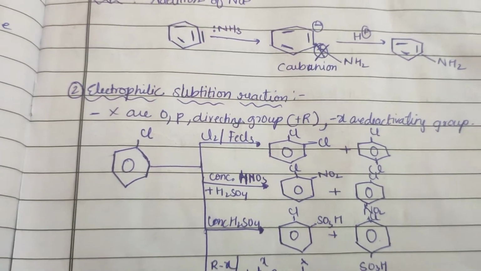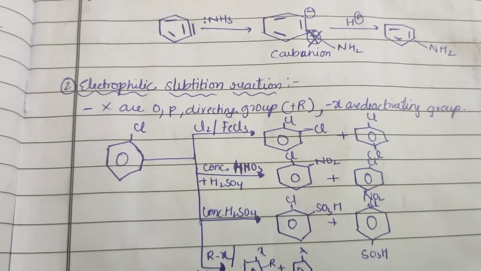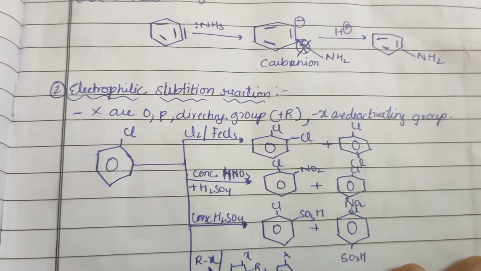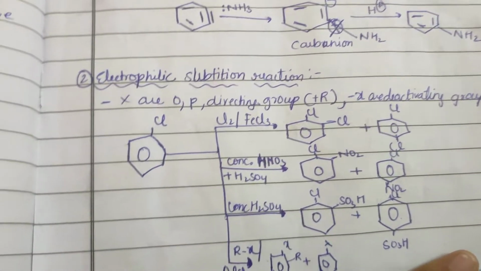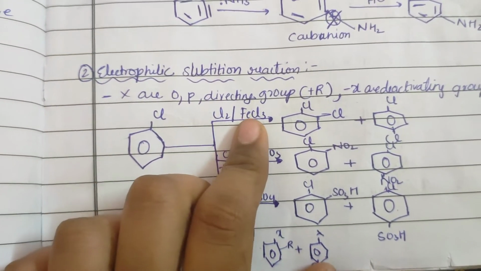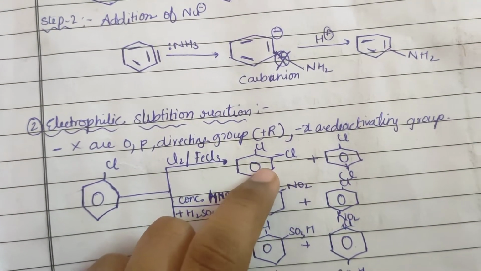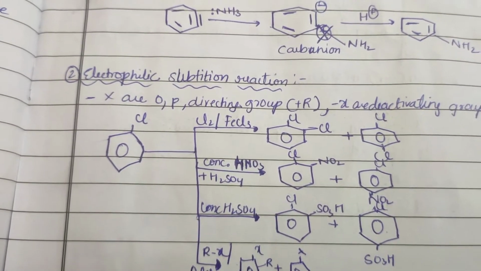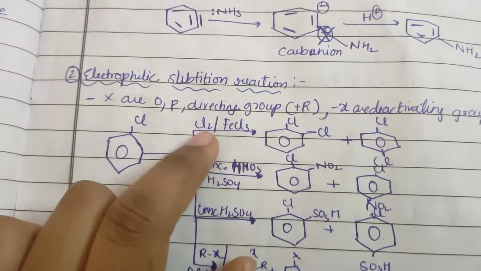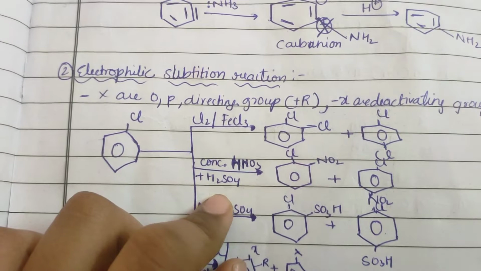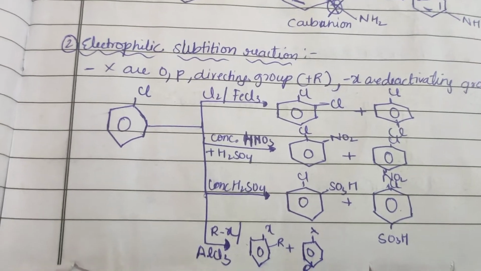Now electrophilic substitution reaction. Here halogens are ortho and para directing groups, R plus and minus X are deactivating groups. Here you can see the addition of Cl2 or FeCl3 causes chlorination at the ortho and para positions, and in every substance we get ortho and para products. When we add concentrated H2SO4, then RX, AlCl3, etc.